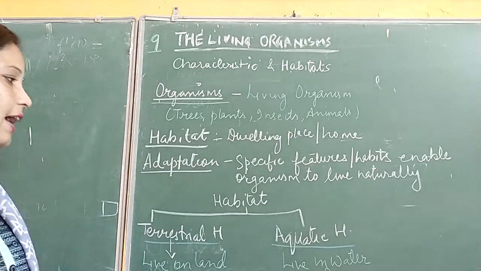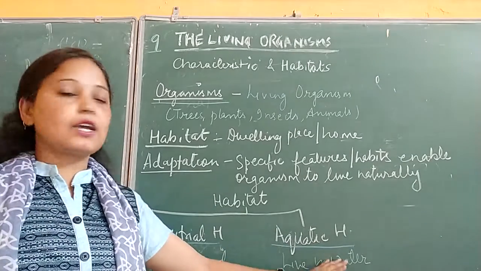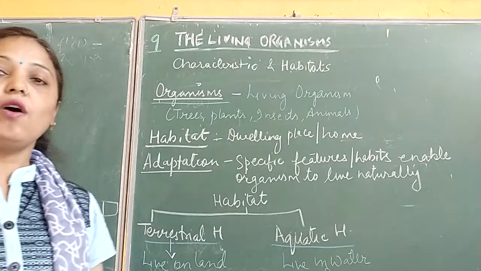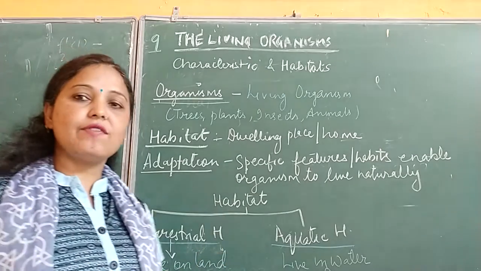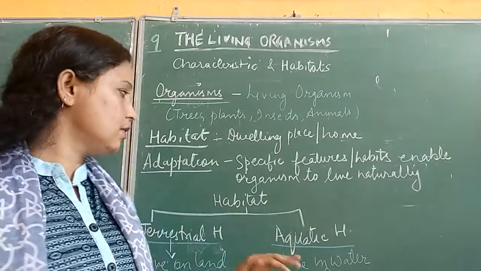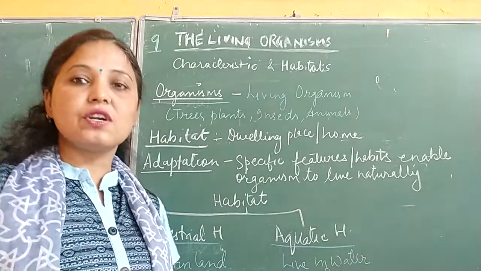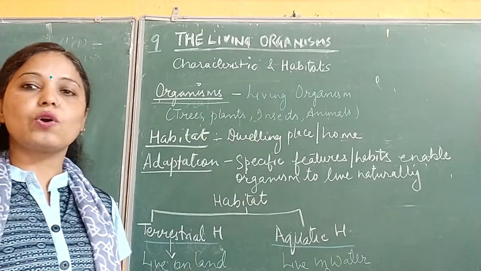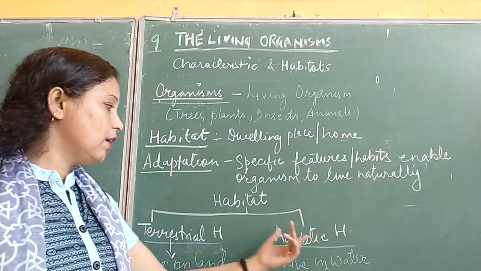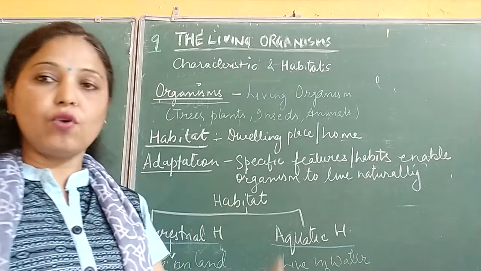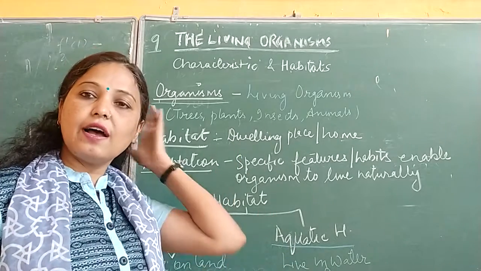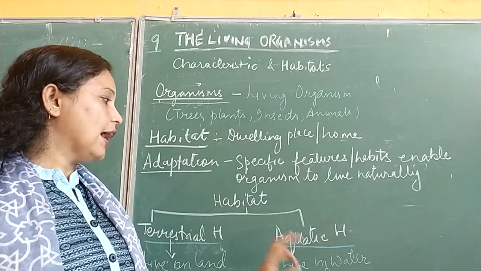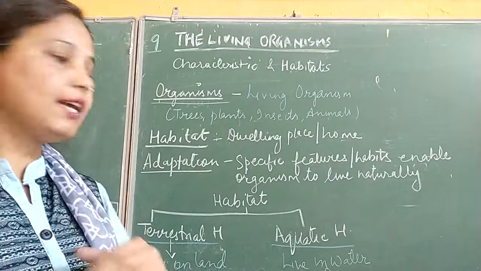On the other hand, aquatic habitat means organisms living in water. We are not living in water, but organisms like fish, lotus, some water snakes, crocodiles, all these have an aquatic habitat. That means they live in water. Some plants also, like the water hyacinth, lotus, water lily, all have an aquatic habitat.